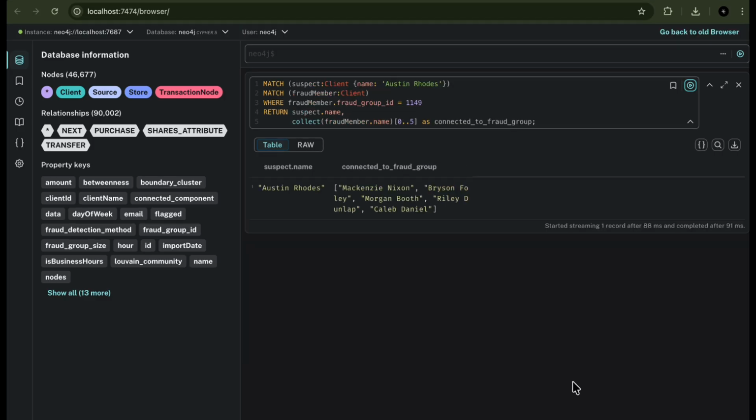Finally, I used node similarity for link prediction to find hidden fraud connections. The algorithm identified Austin Rhodes as having a perfect similarity score of 1 with 5 members of fraud group 1149. This suggests Austin Rhodes is collaborating with this fraud ring but hasn't been detected through shared credentials. This is the most important finding.